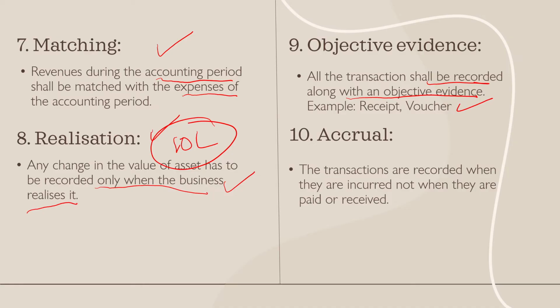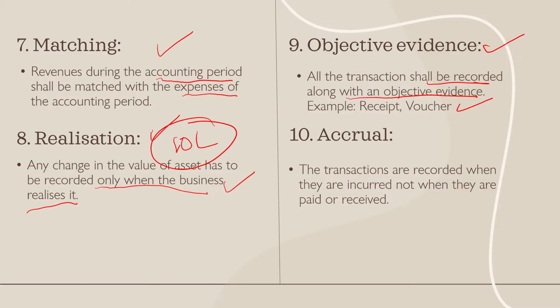Same way, if I'm making any expenses, I should maintain that voucher clearly. Only then it will be easy for us to keep track of our expenses, and also it will be easy during the auditing period, right? So objective evidence is nothing but having evidence for everything that we do in our business, right?